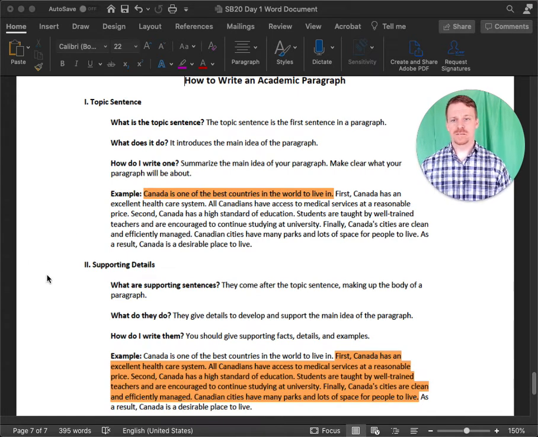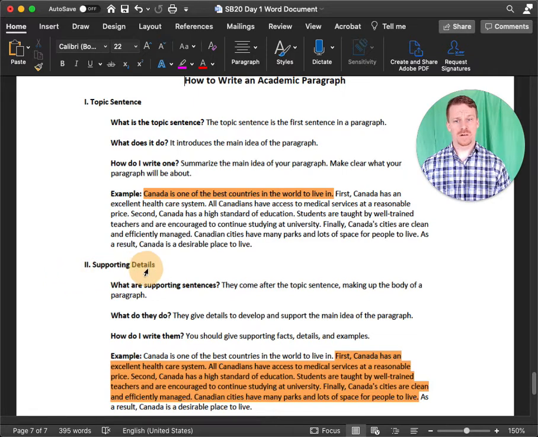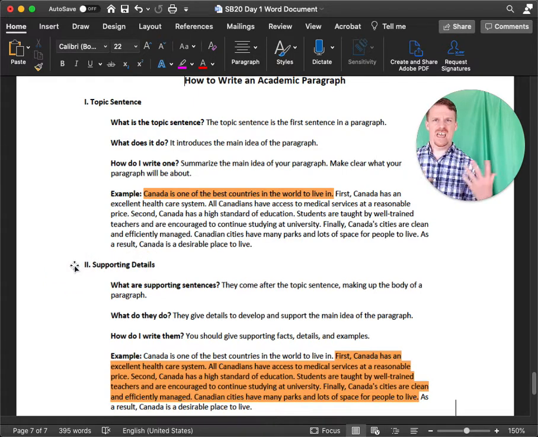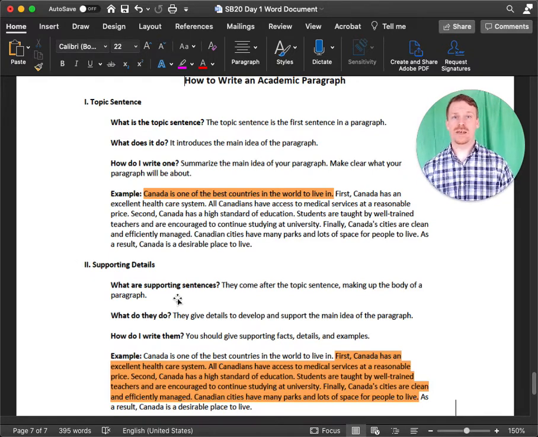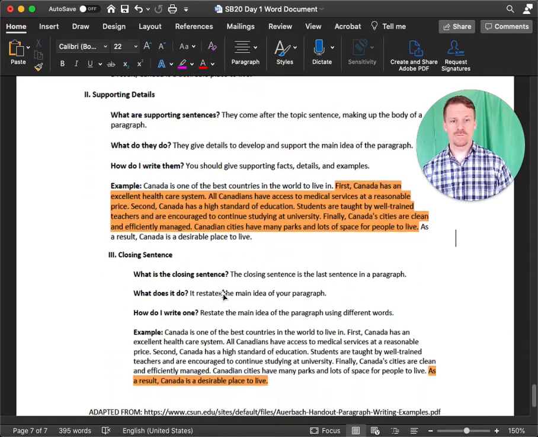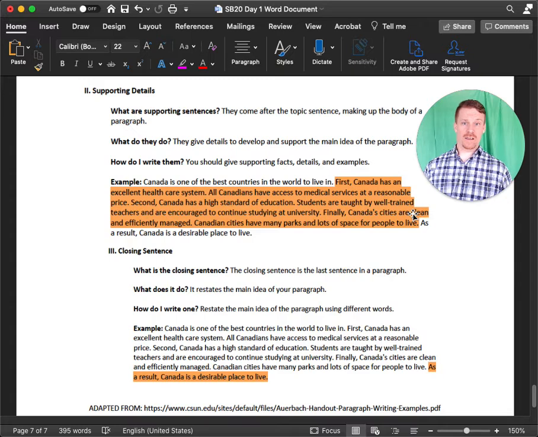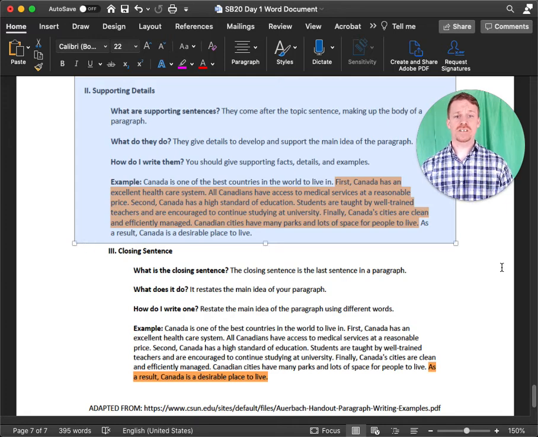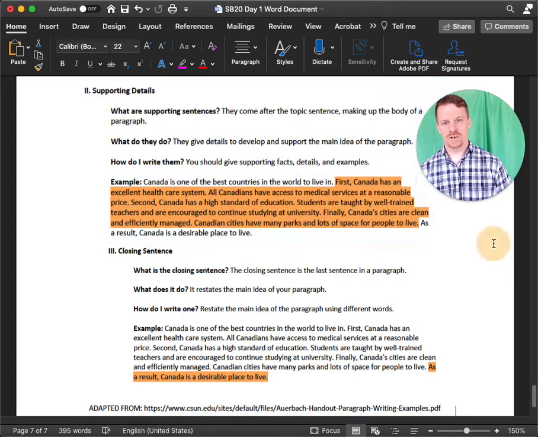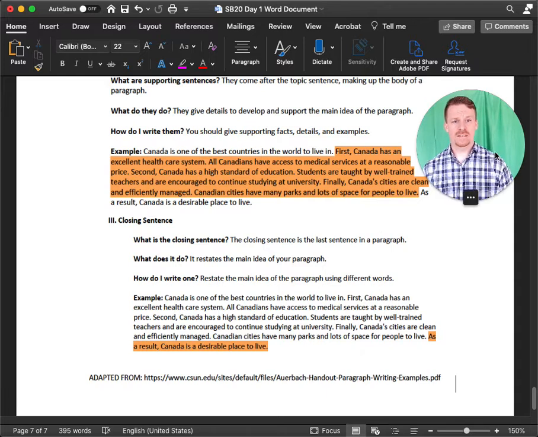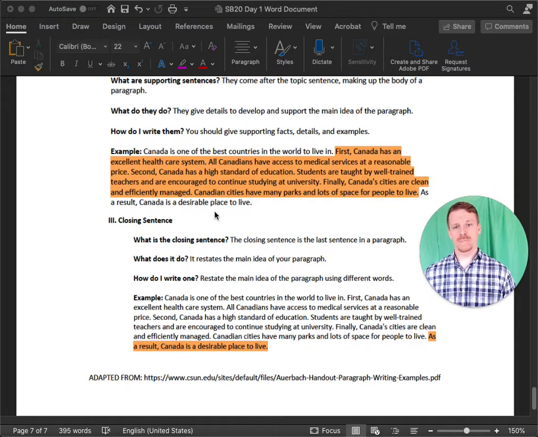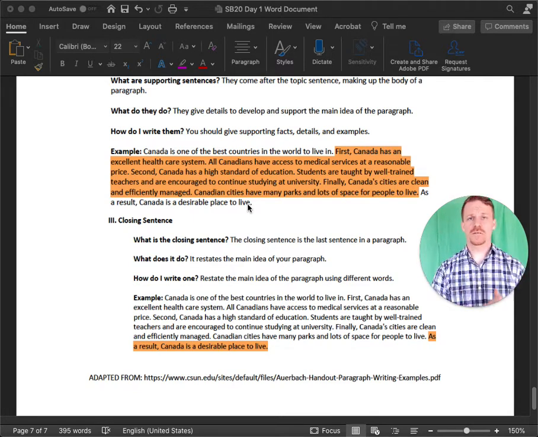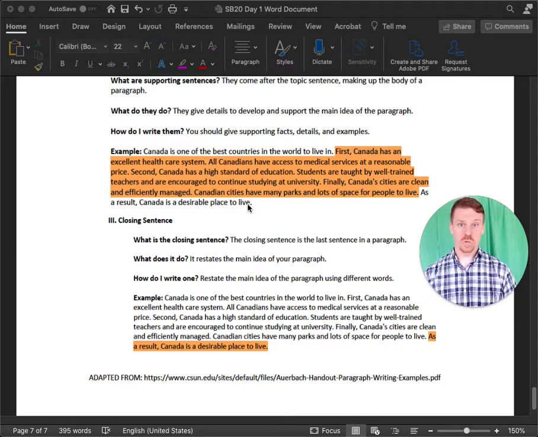After the topic sentence, we have supporting details. And supporting details right here, the supporting details tell us everything about that topic sentence. In this paragraph, we expect to find out why Canada is the best place to live. And in this paragraph, we have information. First, Canada has an excellent healthcare system, and we have information about that here. Second, Canada has a high standard of education. Students taught by well-trained teachers are encouraged to continue studying at university. Finally, Canada's cities are clean and effectively managed. Canadian cities have many parks and lots of space for people to live. Three different pieces of information that tell us why Canada is the best country in the world to live in.